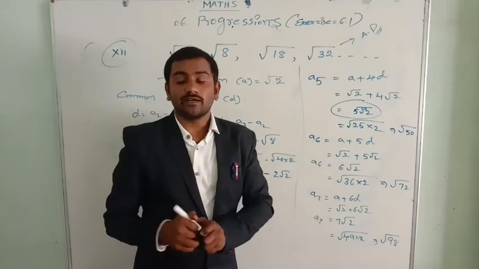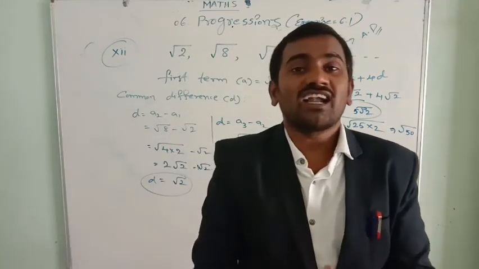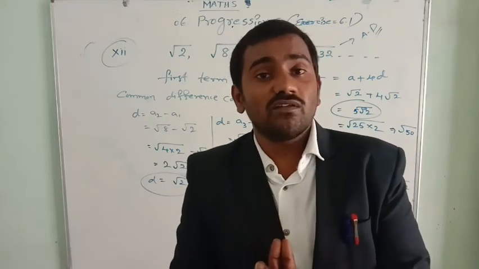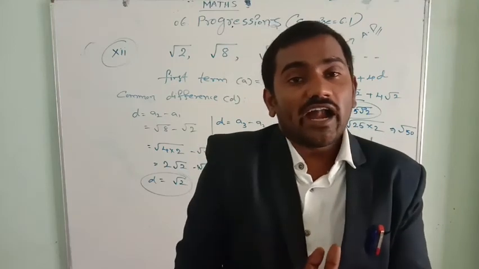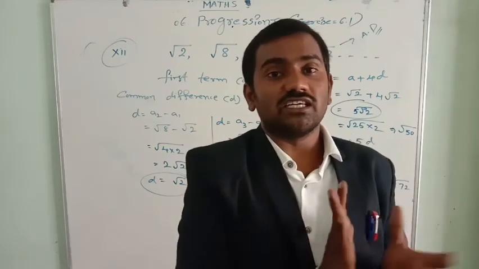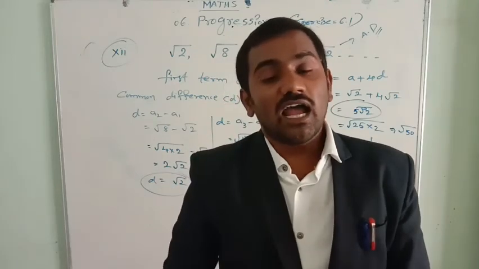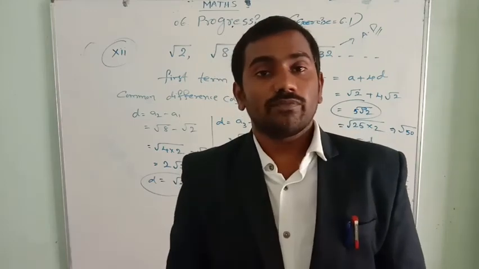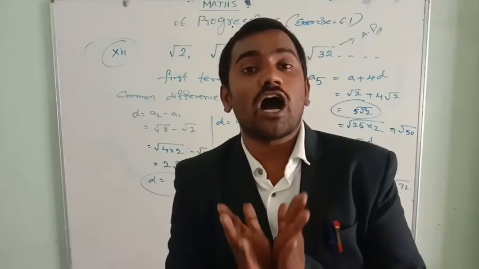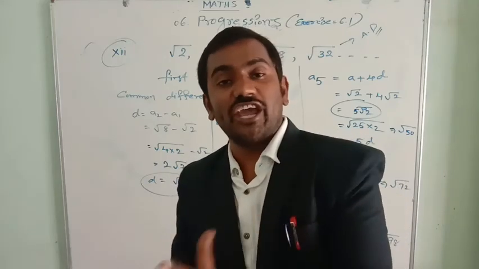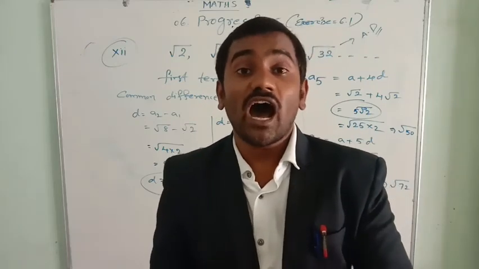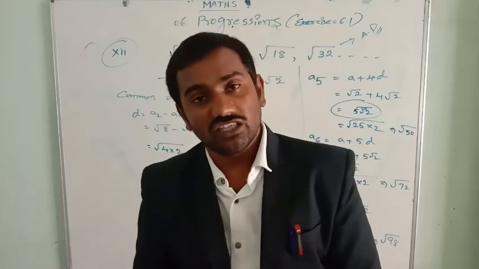I hope you understand here. In this exercise just we have learned what is arithmetical progression. If a list of numbers in arithmetical progression where the terms are added a fixed number, each and every term is added a fixed number to the preceding term except first term as they are in arithmetical progression. To identify the list of numbers in arithmetical progression, the minimum information we require is common difference. If you got the common difference same of the list of numbers, they are in arithmetical progression, or else they are not in arithmetical progression.